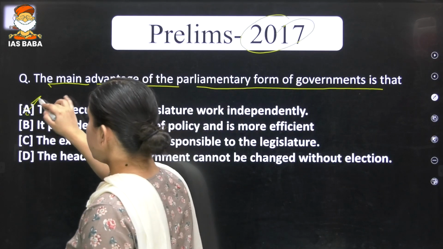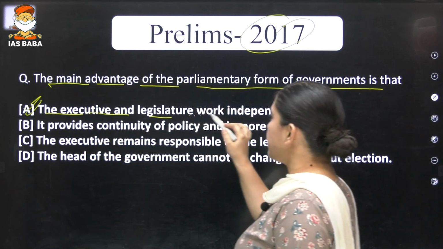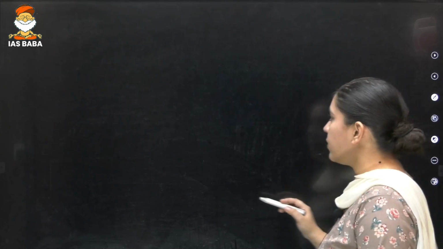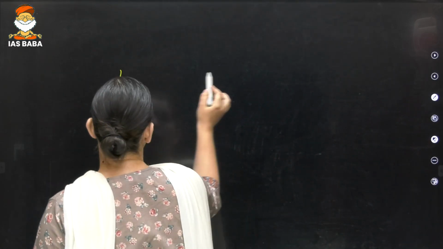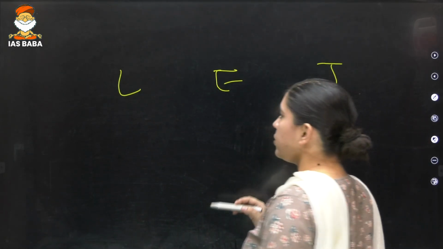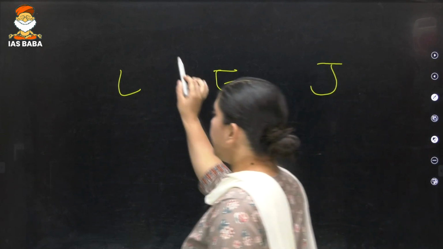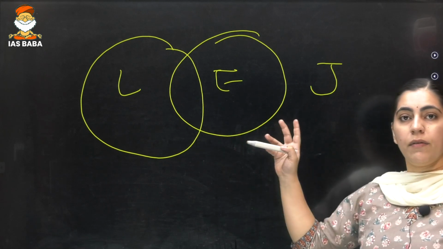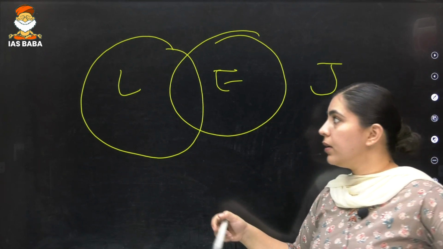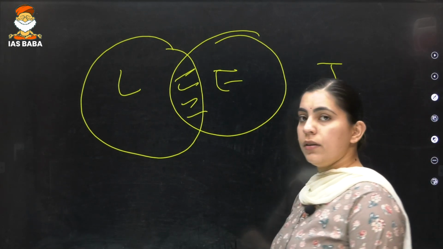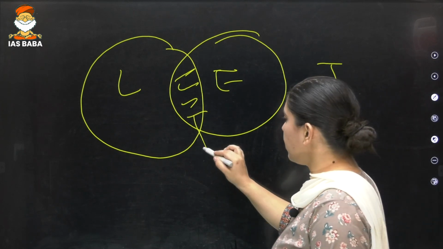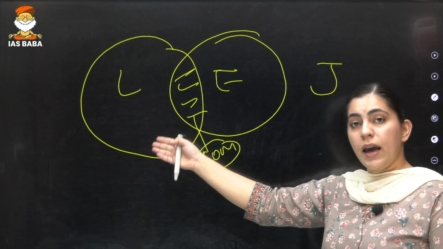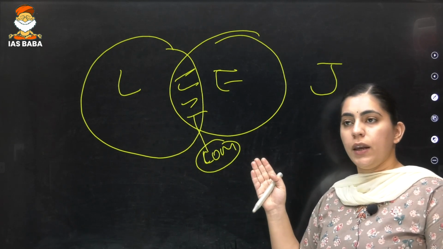The first statement says that the executive and legislature work independently. In India's parliamentary form of government, we have the legislature, executive and judiciary as the organs of the state. But the legislature and executive have an interconnectedness. The Council of Ministers are members of the legislature and then become part of the executive.